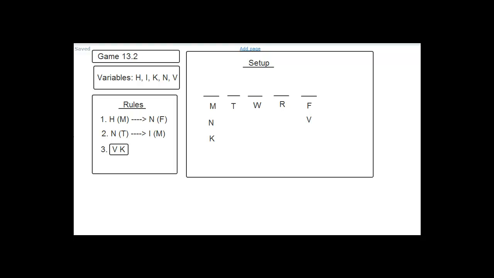Okay, so these are the rules, and we already talked about why N is a no-go for Monday. They gave us that flat out. And then hopefully it's clear to you that V is a no-go for Friday because of this block, right? So V is a no-go on Friday because K has to come after it. And then by the same token, K is a no-go on Monday because the V has to come before it, okay? So hopefully these no-goes down here make sense to you.